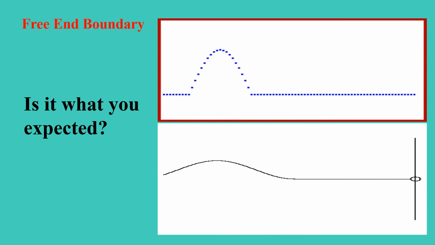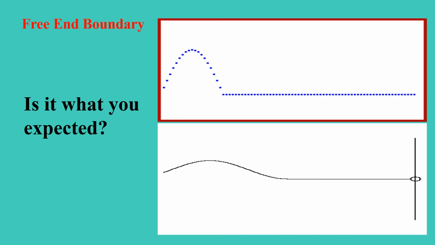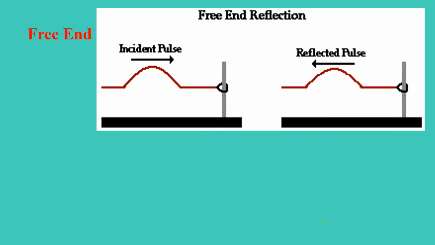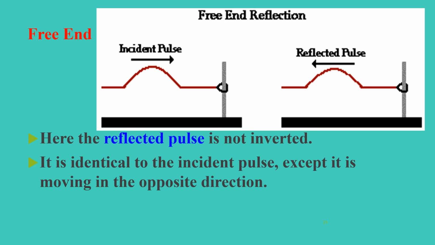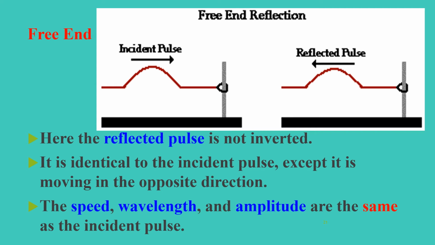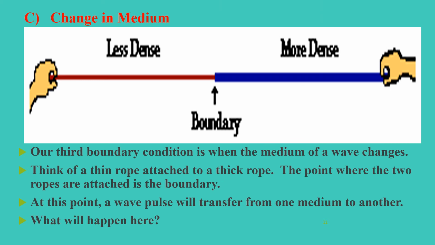Is it what you expected? For the free end boundary, the reflected pulse is not inverted. It is identical to the incident pulse, except it is moving in the opposite direction. The speed, wavelength, and amplitude are the same as the incident pulse.